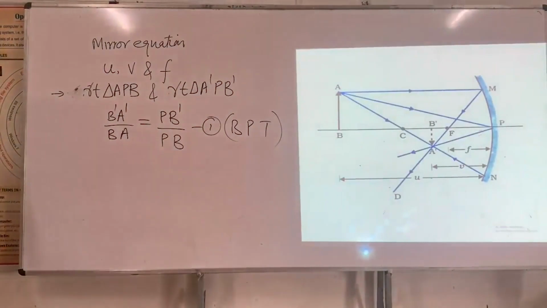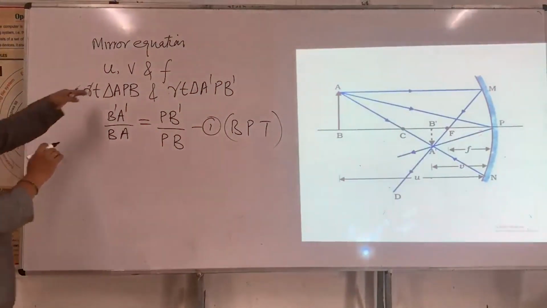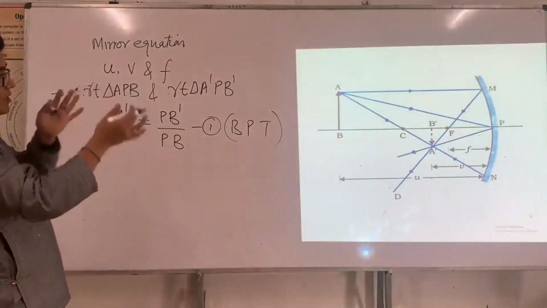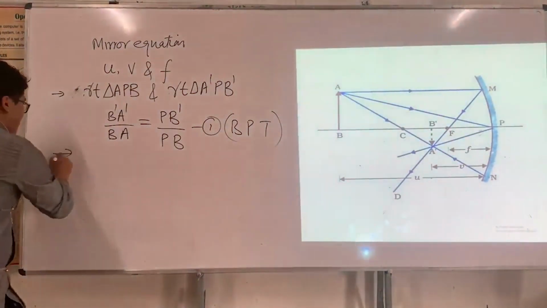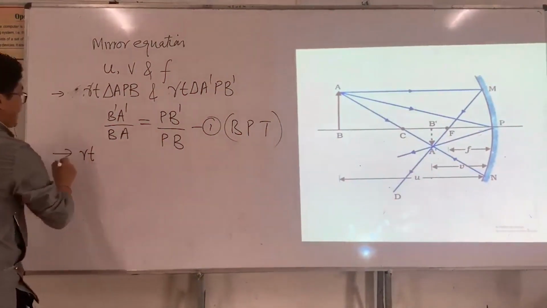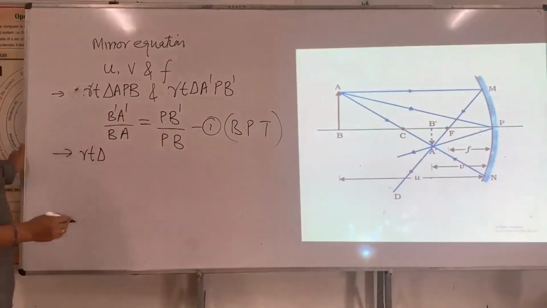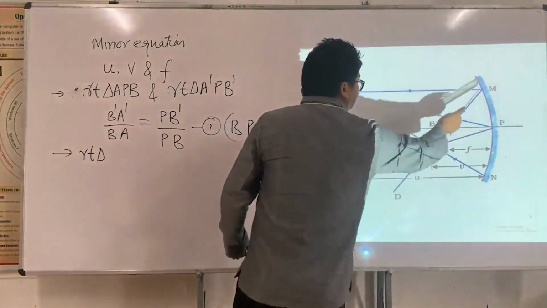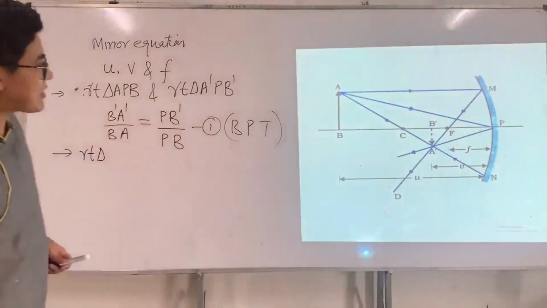Since these two triangles are similar, the ratios of corresponding sides are equal. And now second, I will take another pair of right triangles, again two similar right triangles.